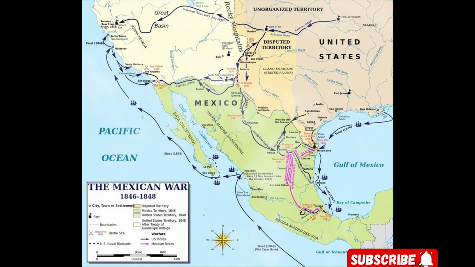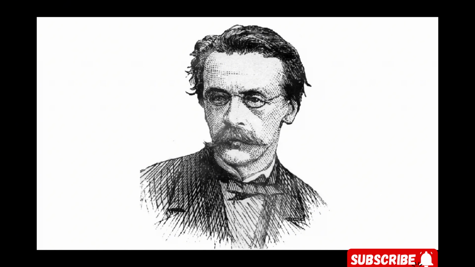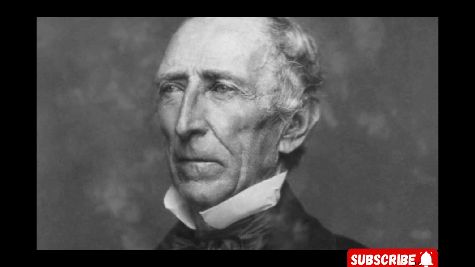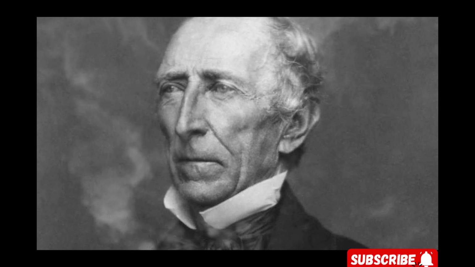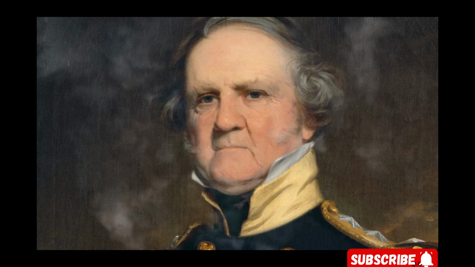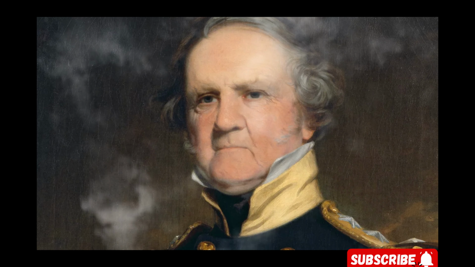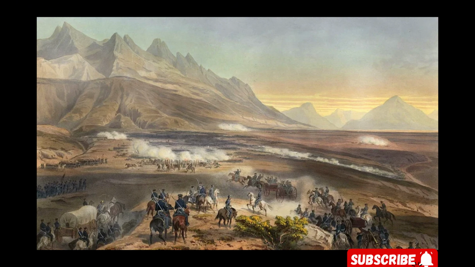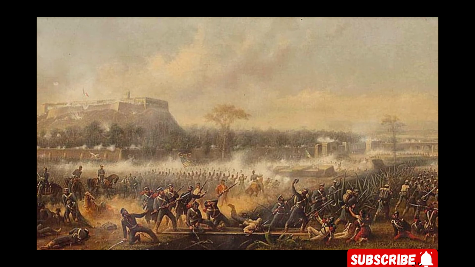The United States declares war on Mexico. In May 1846, news of skirmishes between Taylor's men and Mexican troops reached Washington. Polk used it to his advantage and convinced Congress to support a declaration of war against Mexico. However, Polk failed to mention that Taylor's men were on the banks of the Rio Grande River, which Mexico claimed was its territory. On May 13, 1846, the United States declared war on Mexico.